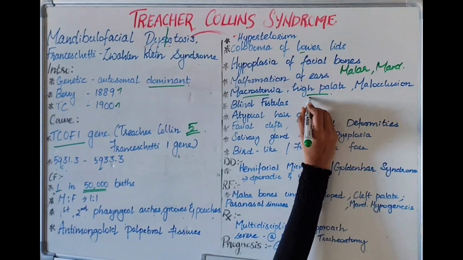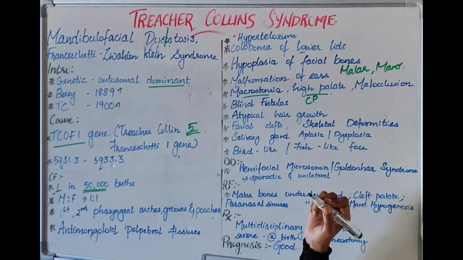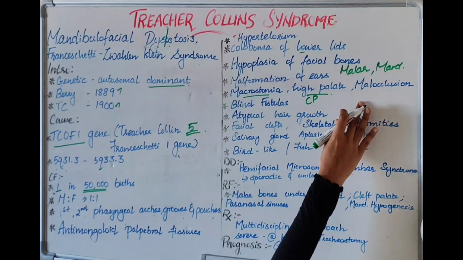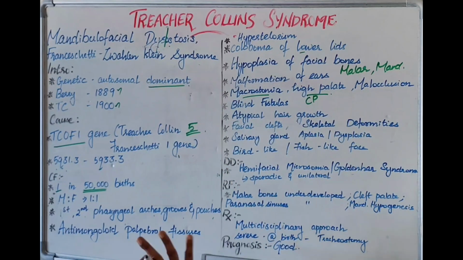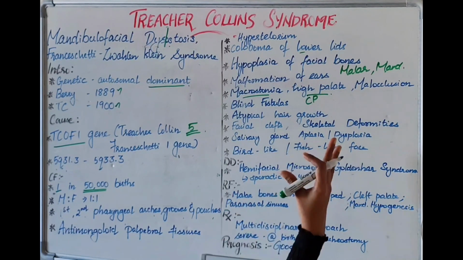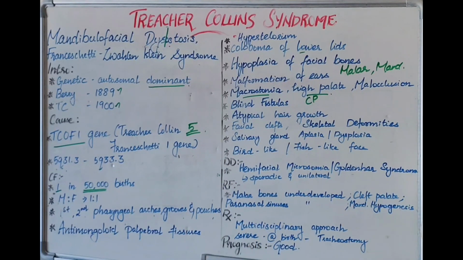In some cases, it can also be cleft palate. Then malocclusion. Of course, due to all these, small mandible development is getting affected, ear malformation, high palate, everything, there will be disarrangement, leading to malocclusion of teeth.